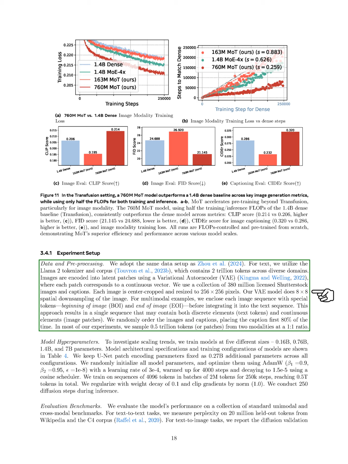We randomly ordered the images and captions, placing the caption first half of the time, and in most experiments, we sampled 0.5 trillion tokens from both modalities at a 1:1 ratio.